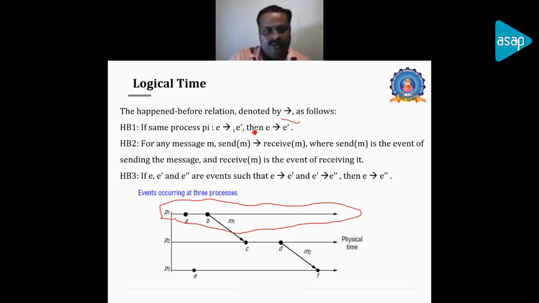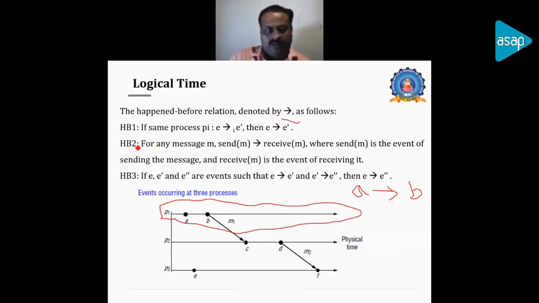So that is the condition of the same process. We can denote using the happened-before relationship, like A, B, where two events are there. So we can say A happened before B. Using this relation we can identify it.